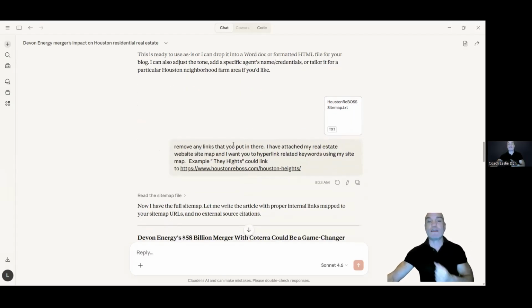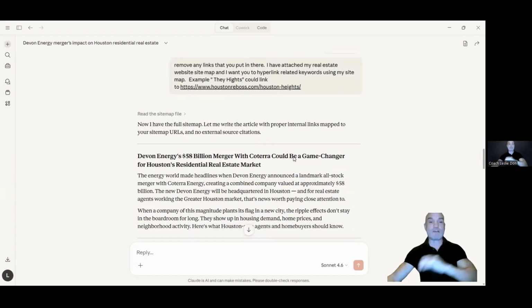I told it to remove any links that it put in there, and I've attached my real estate website sitemap, and I want it to hyperlink related keywords using my sitemap. For example, the Heights could link to Houston Real Estate Boss / Houston Heights. By the way, that goes for homes for sale in the Houston Heights. I don't want it to be specific because a lot of people refer to the Heights as just that, but I needed to know that sometimes the words may not match up exactly. All right, so now it's got the sitemap, and now it's going to rewrite it for me.